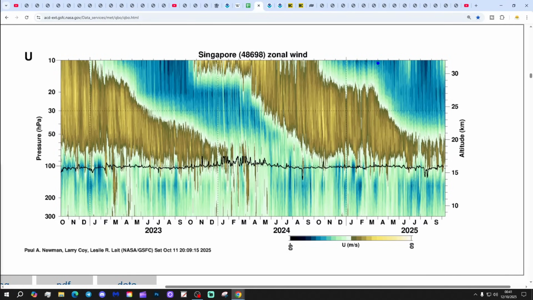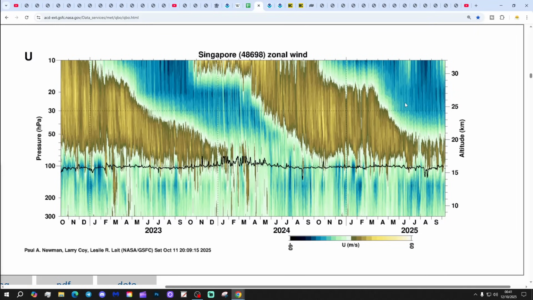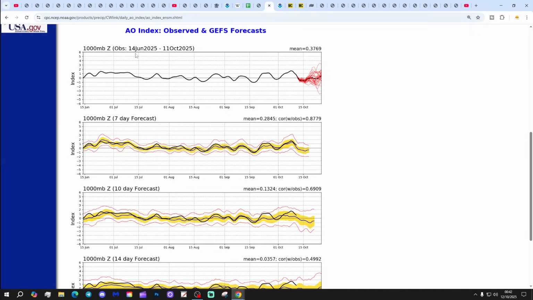We are going to quickly touch on this. This is the east phase of the quasi-biennial oscillation, the QBO, from NASA, that blue-green area, showing the easterly QBO descending from the stratosphere at 10 hPa to the troposphere. That's the boundary level of the atmosphere where weather is taking place, at 30 to 50 hPa. This will be an easterly QBO winter, and possibly as early as next week, who knows, we'll have a look at the easterly QBO winter. So more on that very soon, I would imagine.